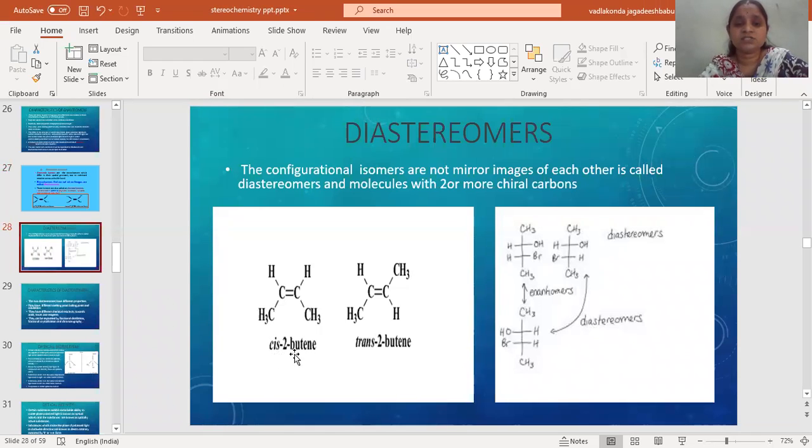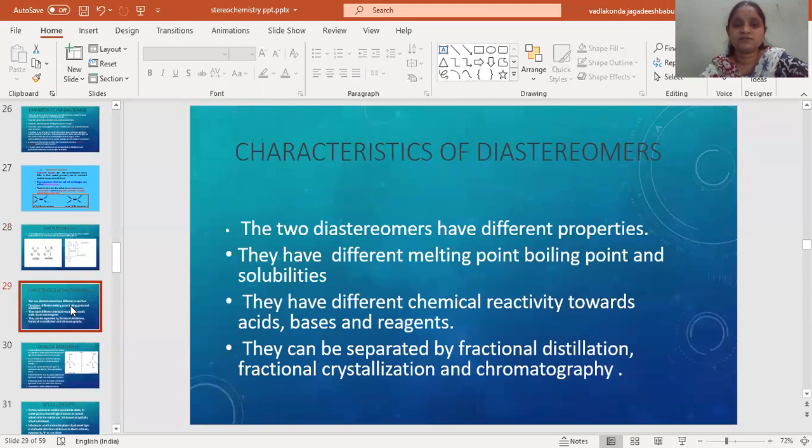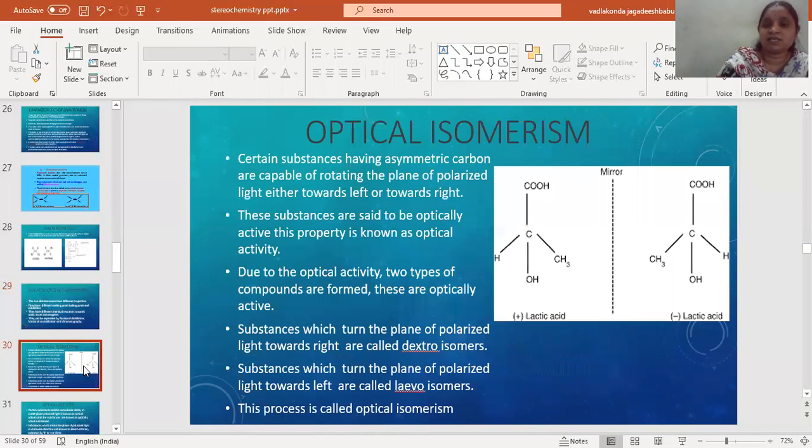If you observe here, cis-2-butene and trans-2-butene, if methyl groups are present on the same side of the double bond, that is known as the cis-2-butene, and if they are present on the opposite side, that is known as the trans-2-butene. Now coming to the characteristics of the diastereomers, two diastereomers have different properties. All the properties are different for the diastereomers. That is why the reason they can be easily separated by using the fractional distillation and the chromatographic technique. Compared to enantiomers, diastereomers can be easily separated.